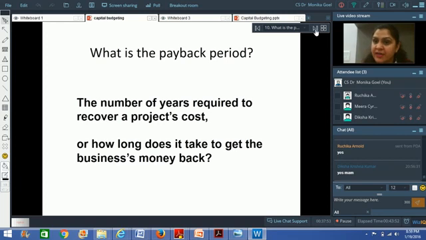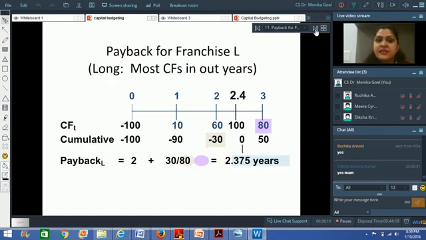We call the present as period 0, and then 1 year we call it as year 1, second year as year 2, third year as year 3. So in the year 0 there can be some cash outflow expected, and the returns expected in the later years. In the payback period method, we simply try to evaluate how many years it takes to recover the initial cost that I have incurred, the project cost, or how long does it take to get the business's money back.